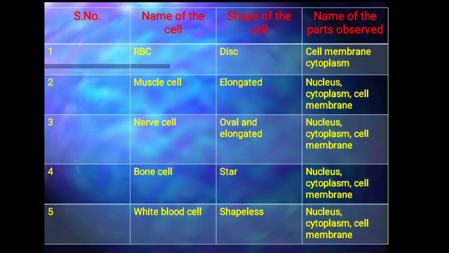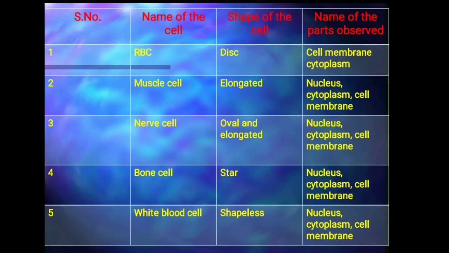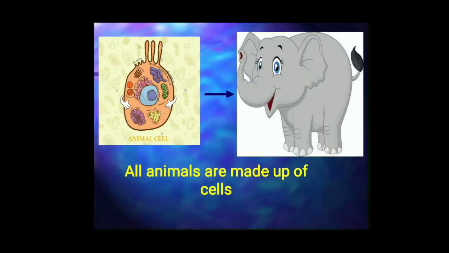So in this manner, different cells in multicellular organisms have their own shape, structure, and they are specific in their function. So, the size of the organism is decided by the number of cells which are present inside the body of that animal.